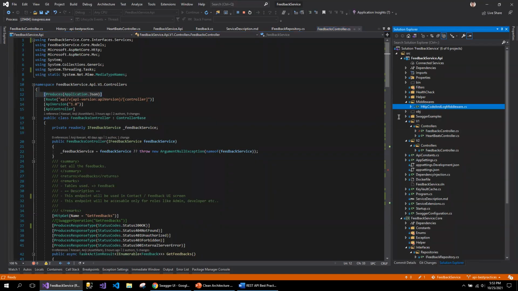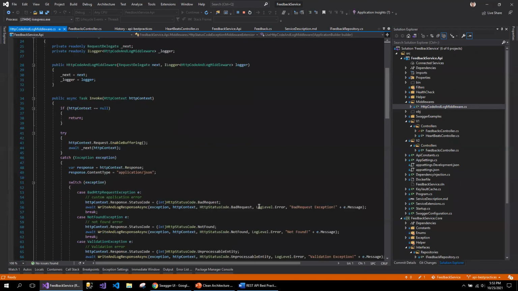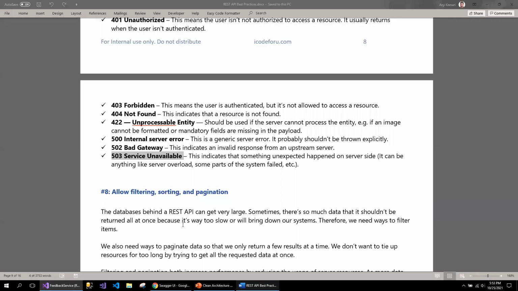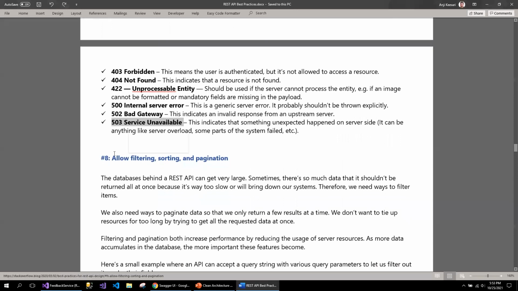middleware component. I've created the middleware component to return a custom error message. I need to discuss this topic in detail. Maybe I can cover this in the next one. So let me go to the next one and then come back to the custom errors and exception handling.